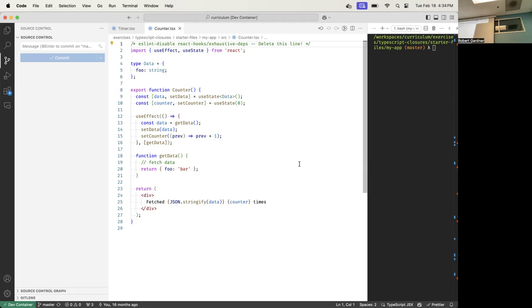What about line 16? Line 16 is referencing getData. But line 16 is in which function scope? It's in line 18, this here is a parameter being passed to useEffect. So this is inside the scope of the counter function. It's not a dependency, it's being passed as a parameter to the useEffect function. So all the parameters being passed to this function are being called inside of the counter scope.